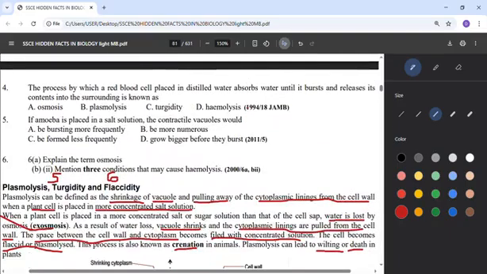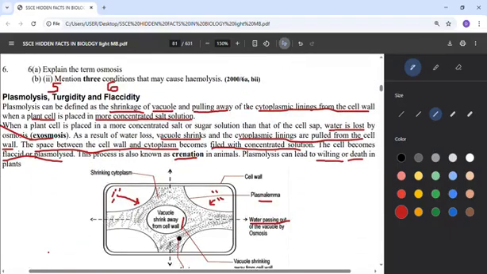Then another thing we consider is plasmolysis, turgidity, and flaccidity. What's the meaning of plasmolysis? That means the cell will be shrinking. Plasmolysis is when there is a shrinkage of the vacuole. The vacuole is where cell sap is found in plants. So there will be a shrinkage of that vacuole. It means the water in the vacuole will be going down.